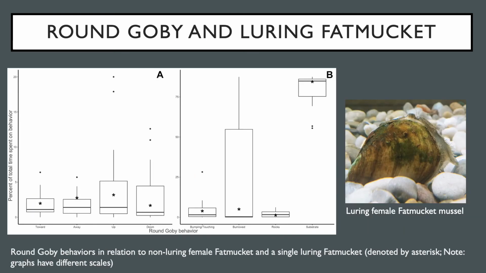Throughout the course of the study, we had a single Fatmucket mussel that did exhibit luring behavior for a portion of the trial. This luring behavior only lasted for about 20% of the total interaction and ceased to occur after the Fatmucket was bumped by the round goby fairly early in the trial. The round goby did not exhibit any unusual behaviors during this trial that were outside of the range of behaviors exhibited in the presence of other female Fatmucket.